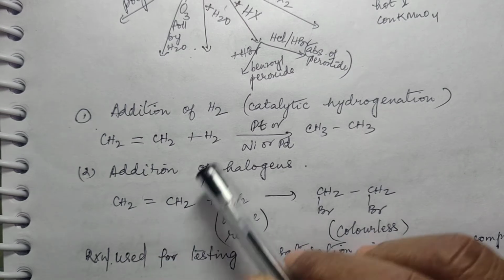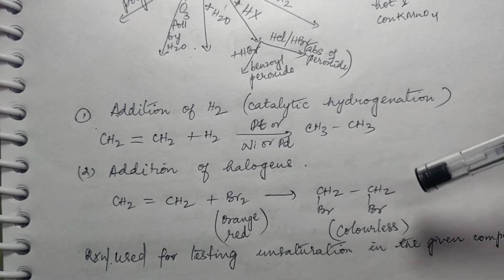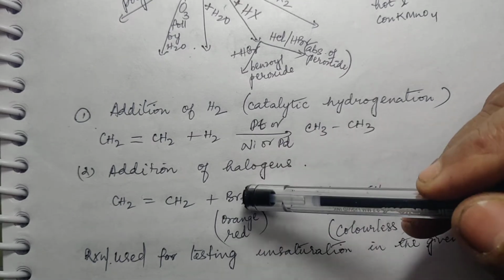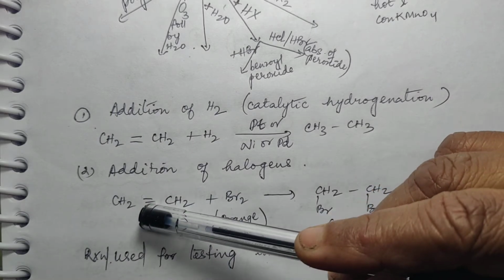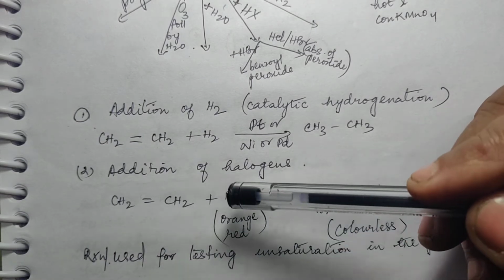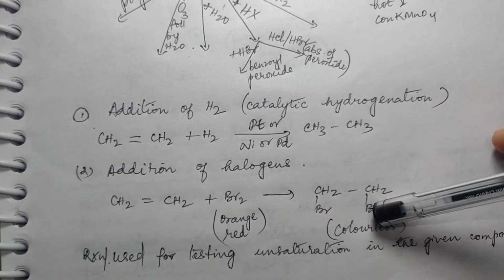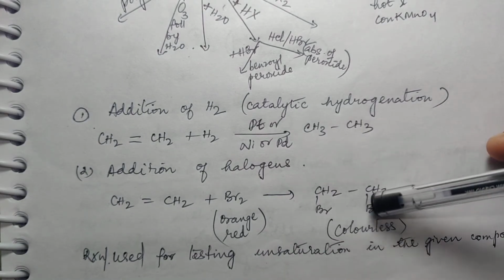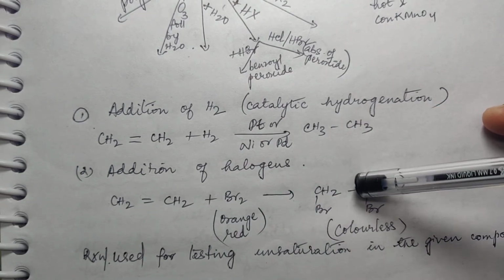Now come to addition of halogens. Again the same way, just like hydrogen, halogens also when they react, you will get a dihalide. This Br2 will get added to this ethene across the double bond. One bromine will go towards each carbon, so you will get a dibromide. So this is 1,2-dibromoethane. Unsaturation has gone. It is no more unsaturated.